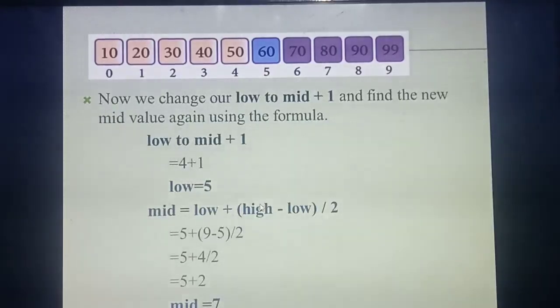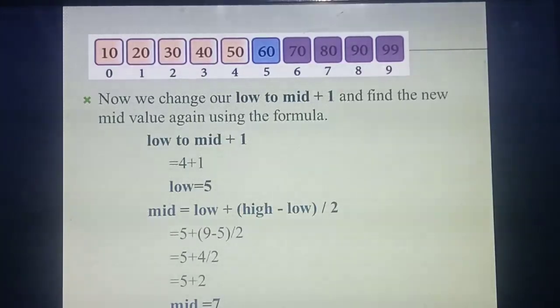What's the high value? The high value is always 9 here. So 5 plus (9 minus 5) divided by 2. 9 minus 5 is 4, 4 divided by 2 is 2. 5 plus 2 is 7. So now you got the middle value as 7.